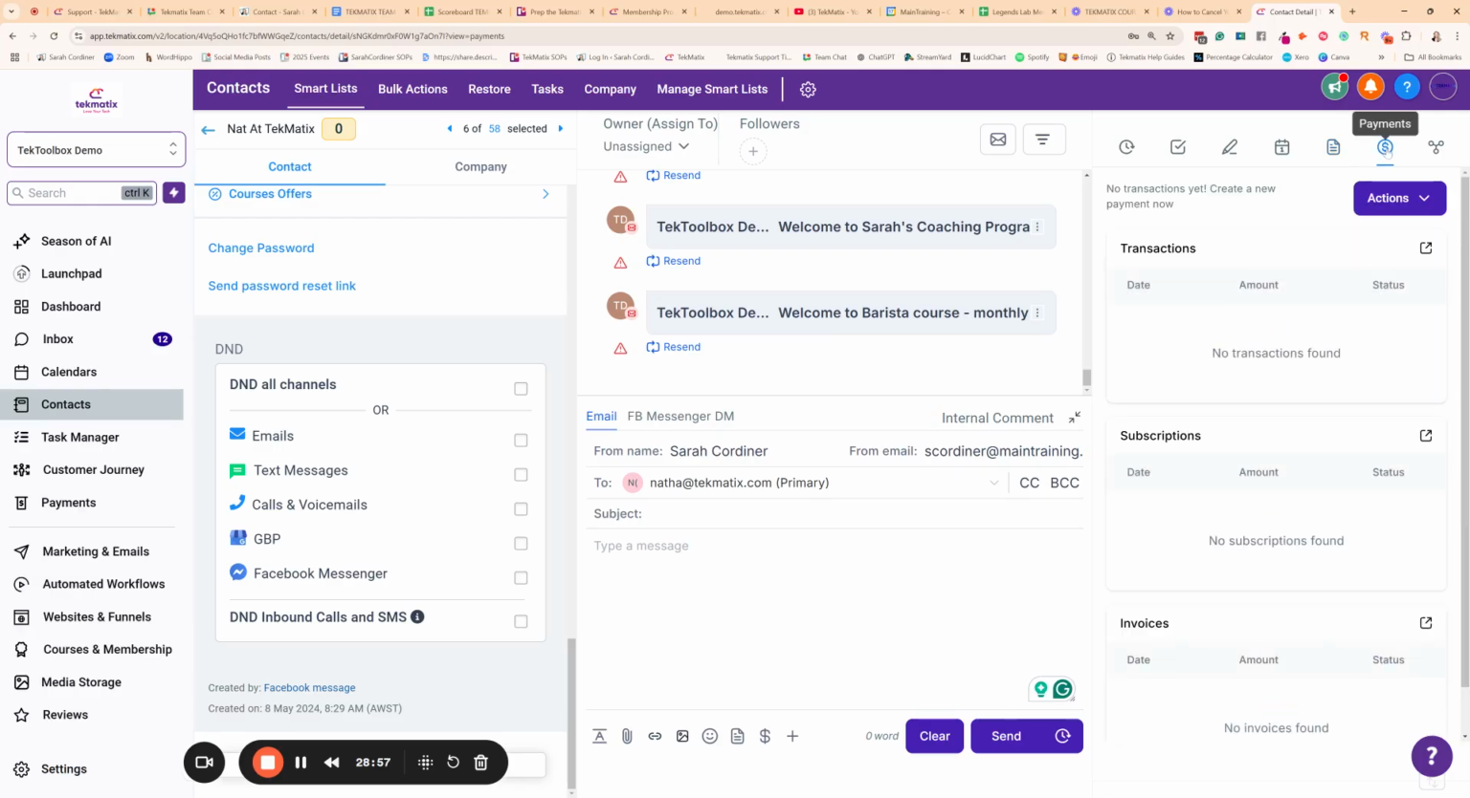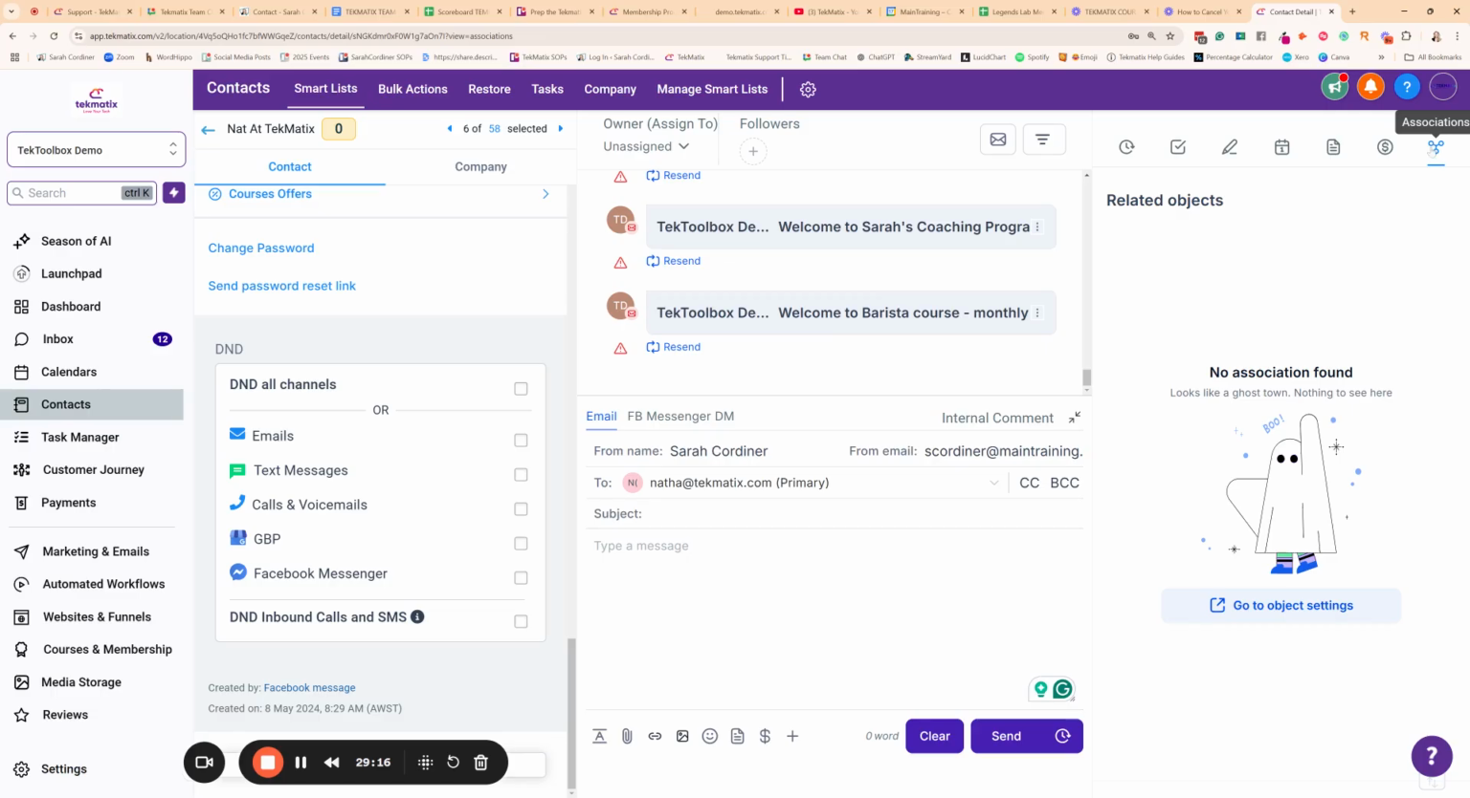Under the payments section here, you can see any payments that they've sent you, any invoices that they've been sent, any subscriptions that they belong to over here. You can update cards. You can also create subscriptions or invoices. You can send them a quick charge link directly from here. There are so many other actions.